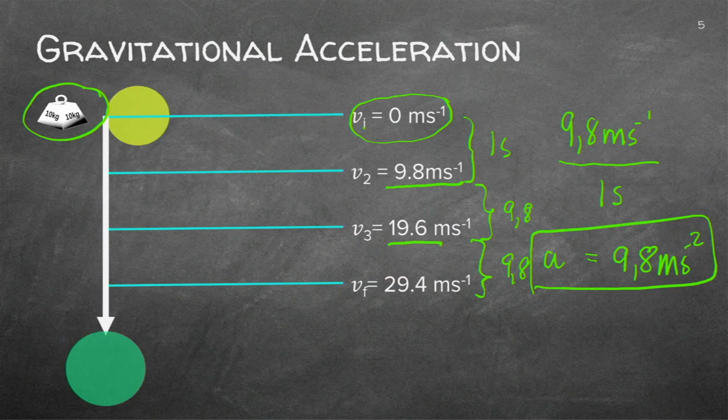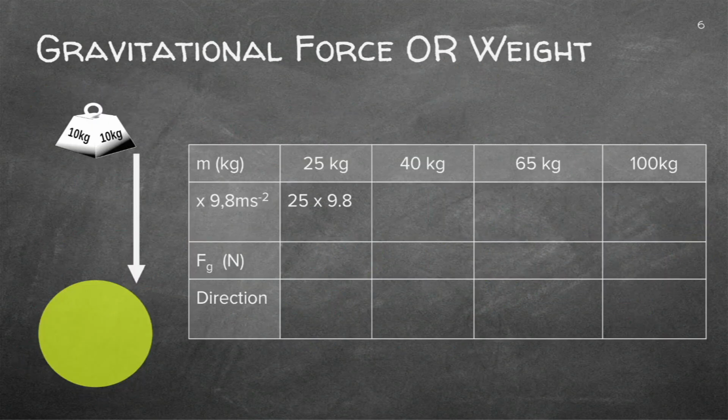Right, let's do a few more. I've got a mass of 25. How do I find the gravitational force or the weight? Well, you multiply the 25 with 9.8. Quickly do that with your calculator and make sure that you work very accurately. Whilst you're doing that, I'm going to complete the table.